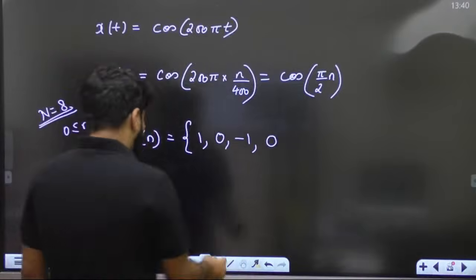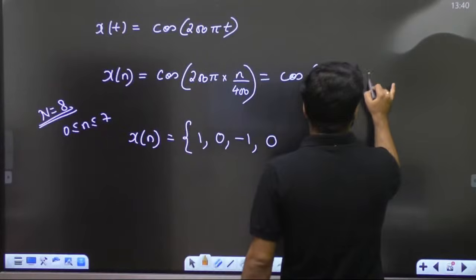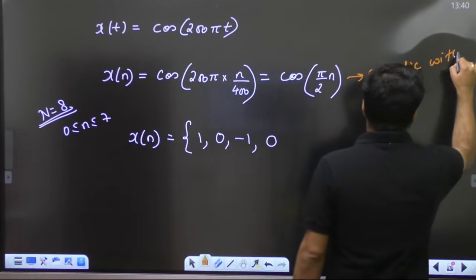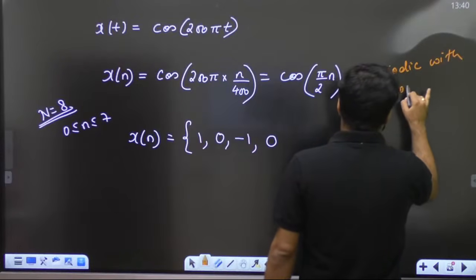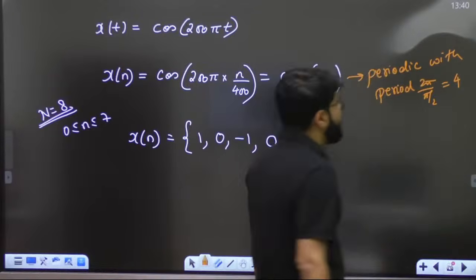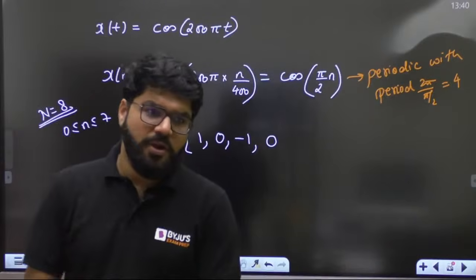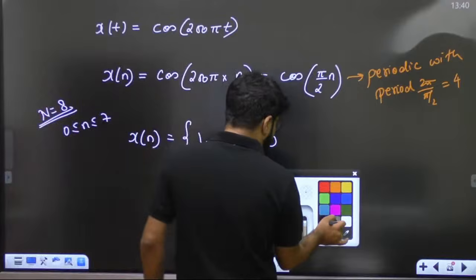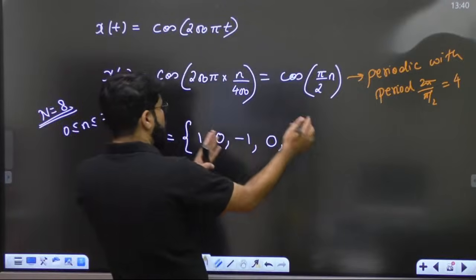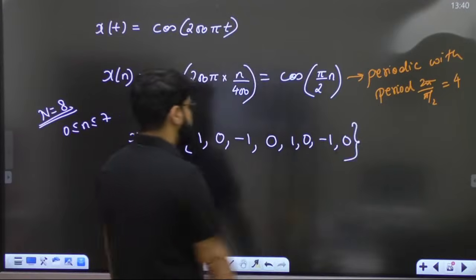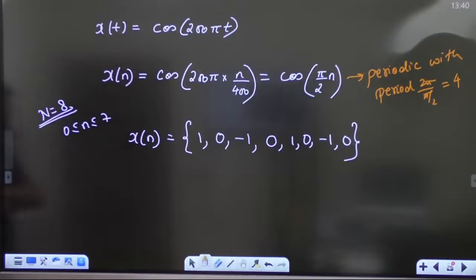Okay, then it repeats. मैं यहाँ पे note कर देता हूँ ना, this is periodic, right? It is periodic with period 2 pi by 2, and that is 4. It's directly an integral time period. Okay, but they want to consider the 8-point sample. So for the 8-point sample, what you have to do? You have to again repeat this 1, 0, minus 1 and 0.